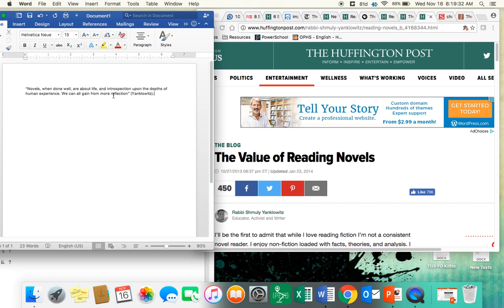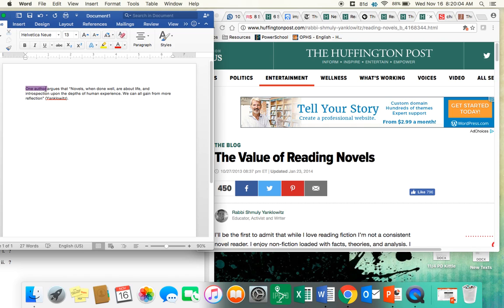Now that isn't enough. You need to also embed your quote. Embedding can appear, you might say, one author argues, novels, when done well, are about life, and so on. You could have the embedding before and after, or the embedding just after. So I think I'm going to go, one author argues that novels, when done well, are about life and introspection upon the depths of human experience we can all gain from more reflection.